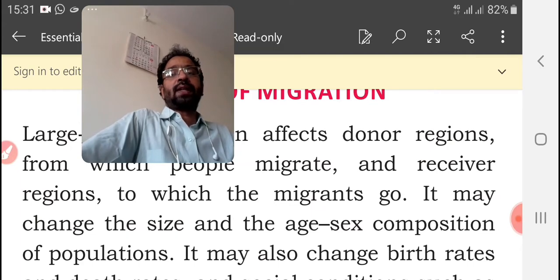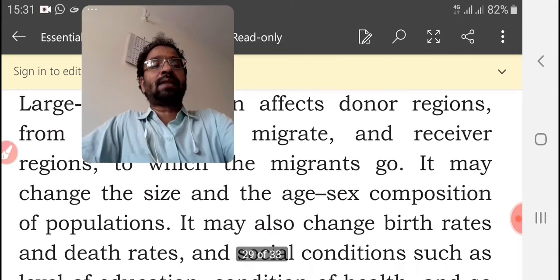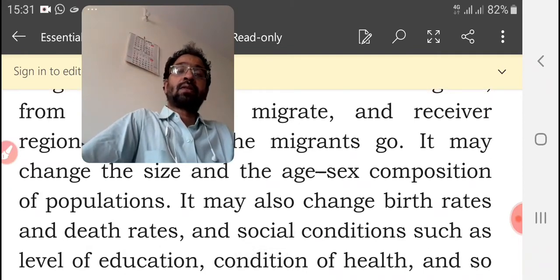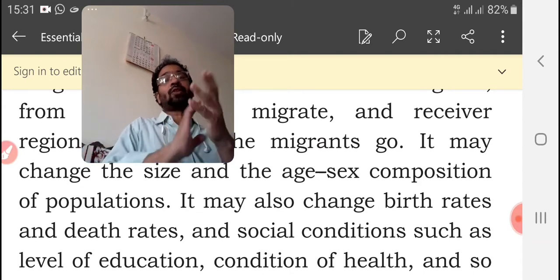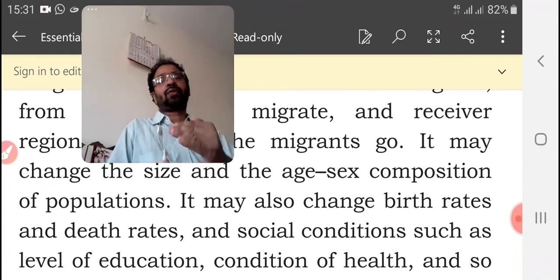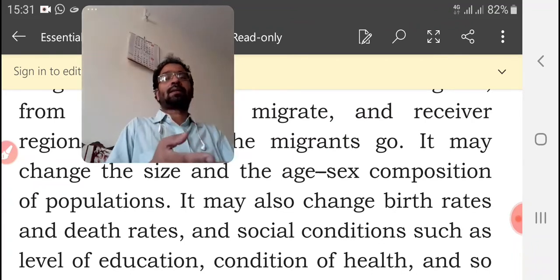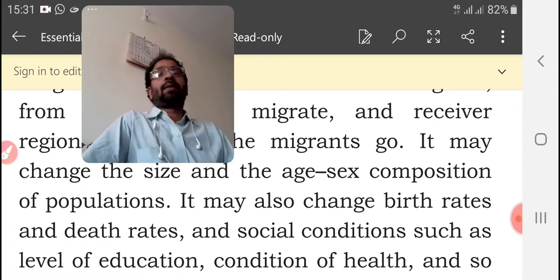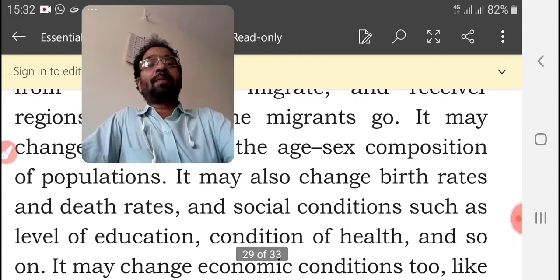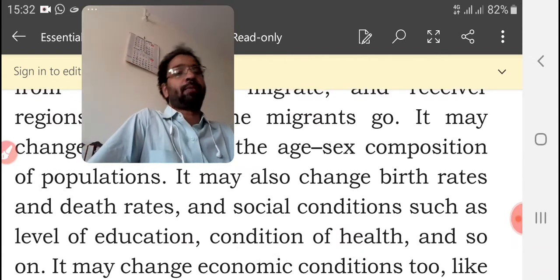And it may change the size and the age-sex composition of the population. Migration may change the size of the population. On one side it may reduce the population, and on the other side it changes the age and sex. Age means there are two types: working people as well as dependent people.